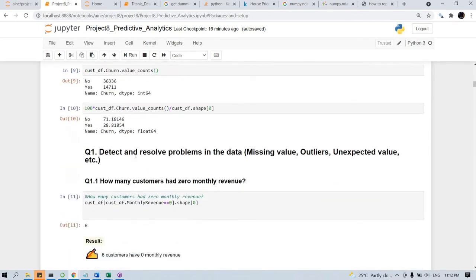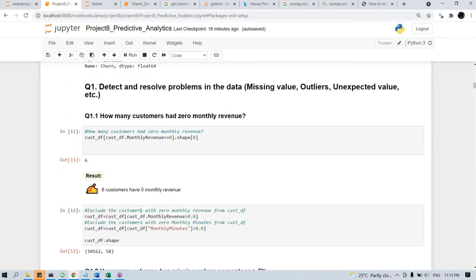The first thing we have to check is whether any customer has a monthly revenue of 0, which means they are using the carrier but not paying, so you are not getting any revenue from that customer. So it's better to drop those customers, right? That's what we are doing. We're finding out how many customers have monthly revenue 0. Six customers have monthly revenue of 0, so we are dropping them.